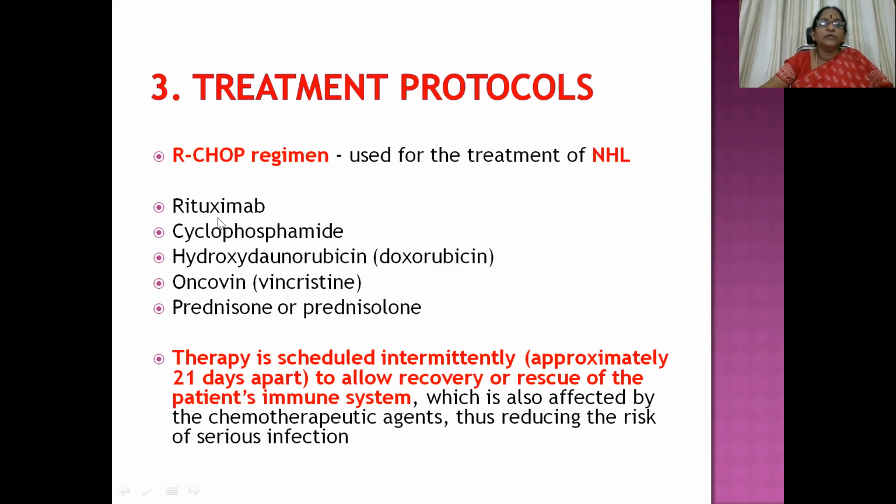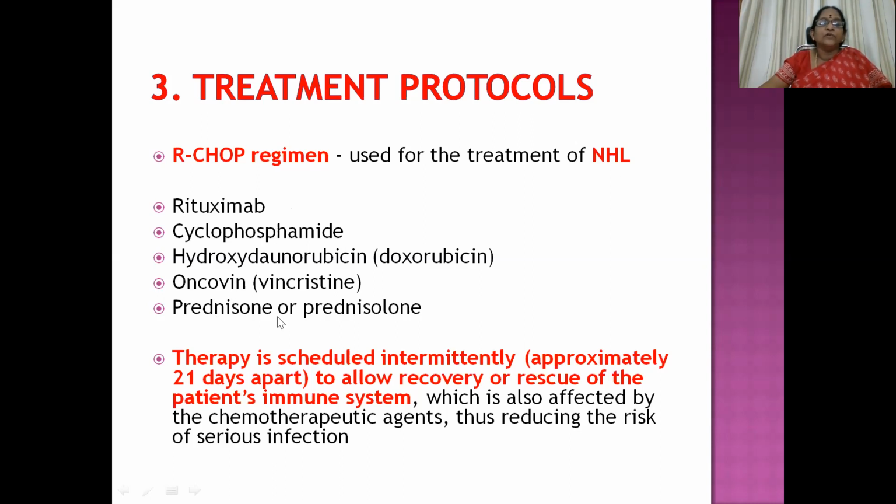R-CHOP means R for rituximab, C for cyclophosphamide, H for hydroxydaunorubicin or doxorubicin, and O for Oncovin, or vincristine can also be used in its place. So the CHOP regimen can also be used.